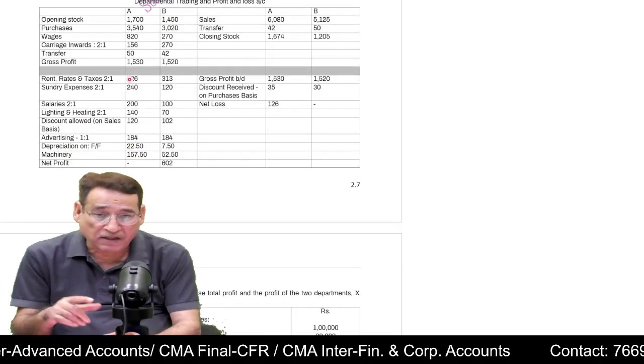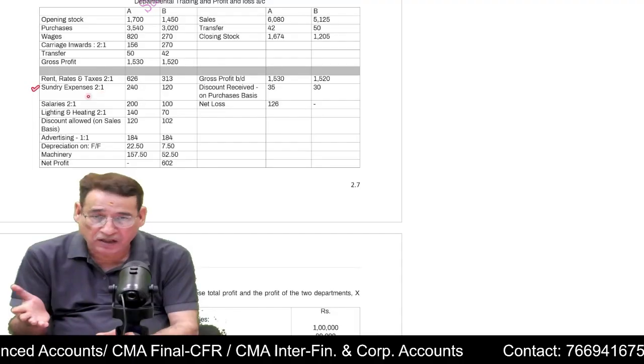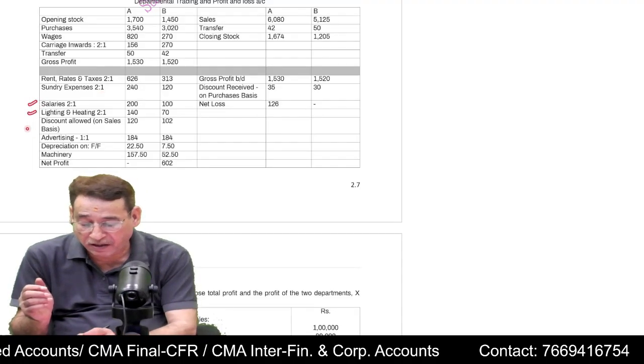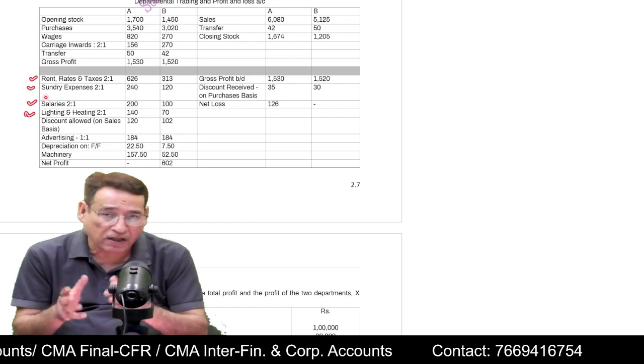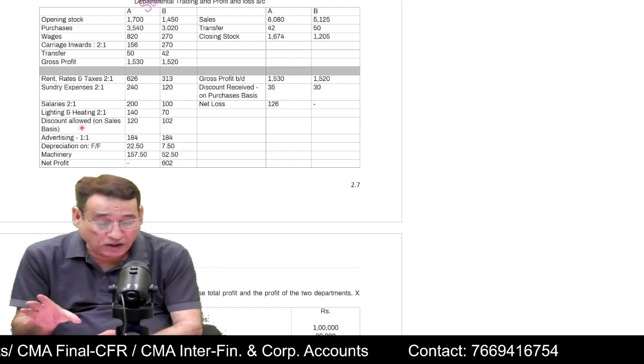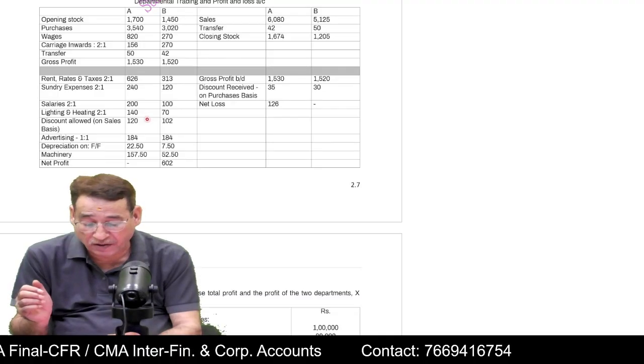Now rent and taxes, it was given in the question. You have to divide it in the ratio 2:1. Similarly, sundry expenses, salary, lighting and heating. Here it was given in the question that all these items to be segregated in the ratio of 2:1. For discount, you will have to take the ratio of the sales and you will have to divide the discount. Is it clear to you?